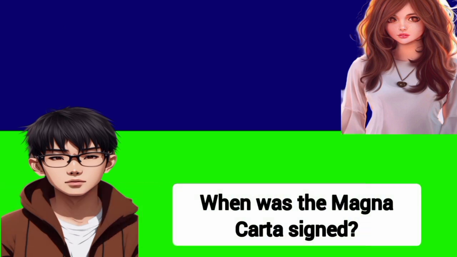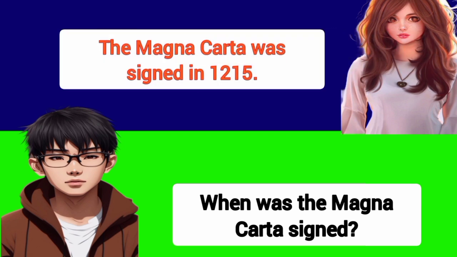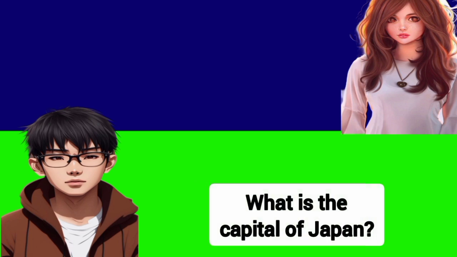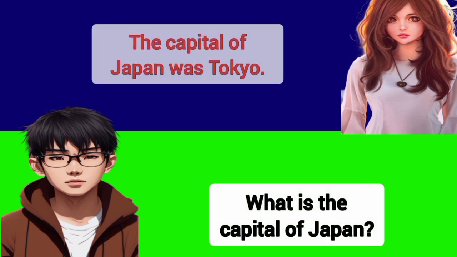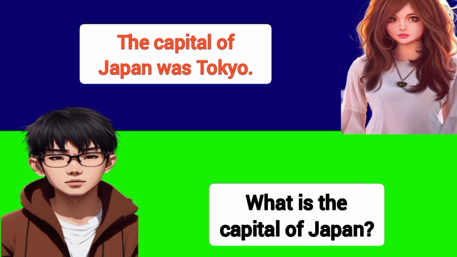When was the Magna Carta signed? The Magna Carta was signed in 1215. What is the capital of Japan? The capital of Japan was Tokyo.